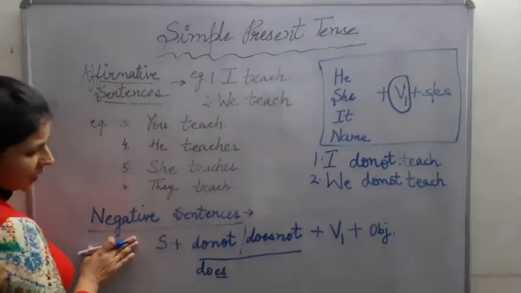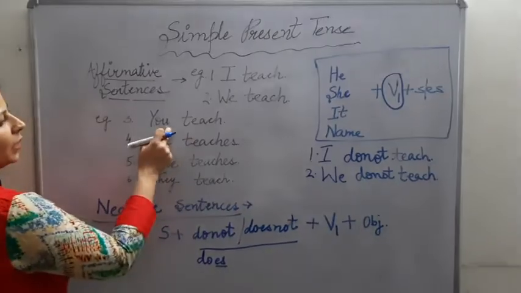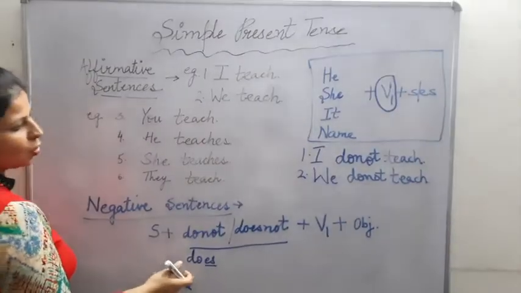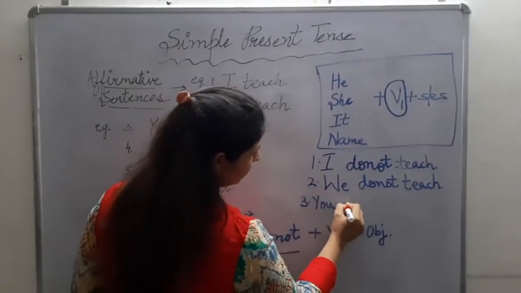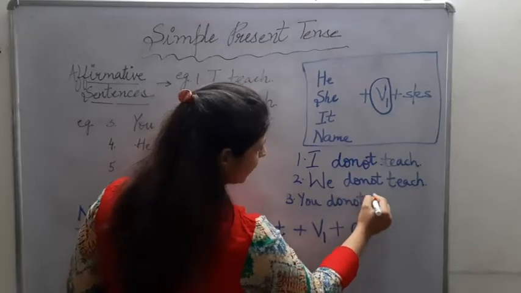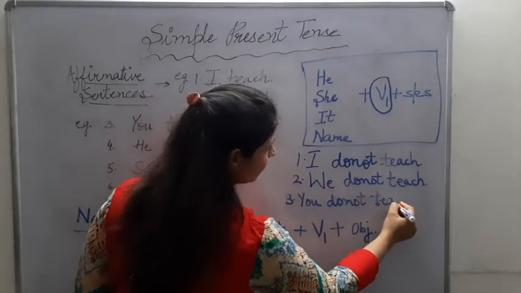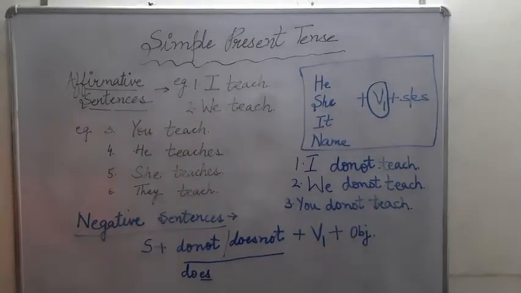We are showing negative sentence with the help of our helping verbs. Then again, you teach, it will change to you do not teach. Okay. Helping verb is do not and teach is my main verb. That will be used as it is.